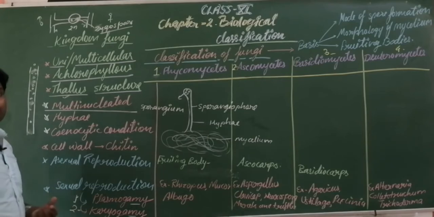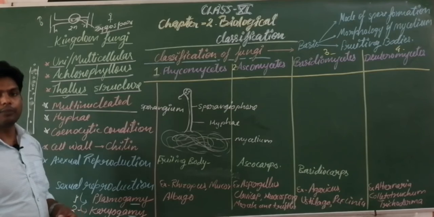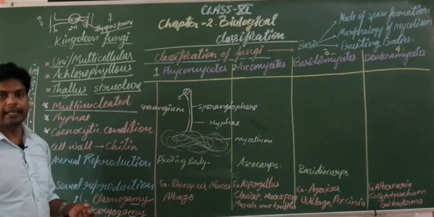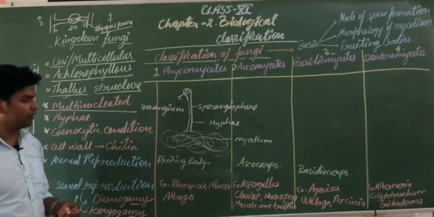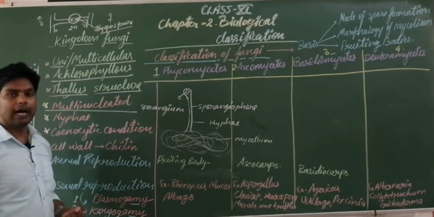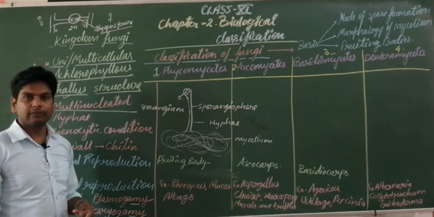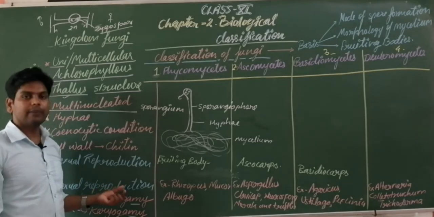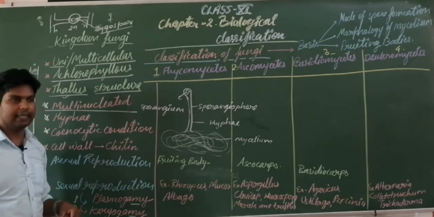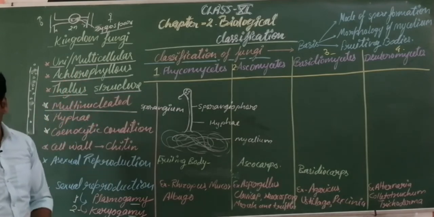Students, you know, fungi may be useful, just like yeast. Yeast is a unicellular fungus. Yeast is used to make different types of bakery products, and also to make beer and some alcoholic drinks. So fungi may be useful and harmful also, because some fungi are very harmful to plants as well as animals. In our body, ringworm is a very common skin disease. It occurs due to a fungus. So fungi may be harmful or useful. Some fungi are parasites in plants as well as in animals. Okay, so it is all about the basic description of fungi.